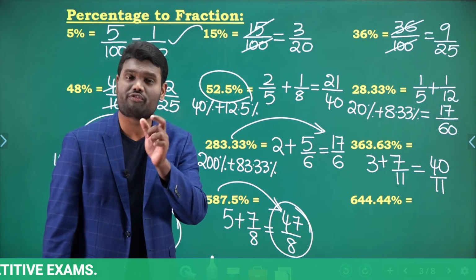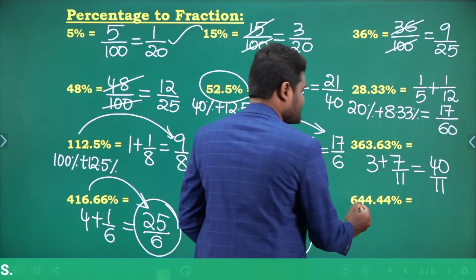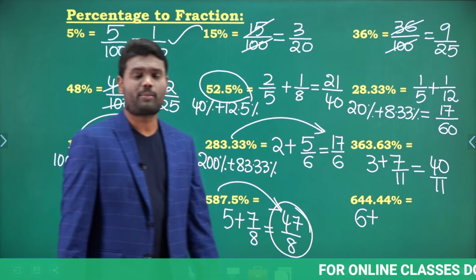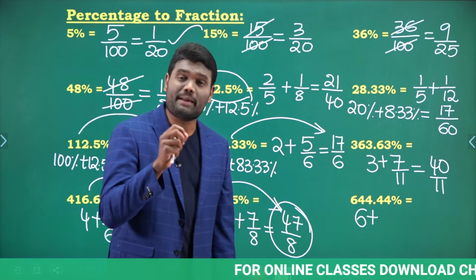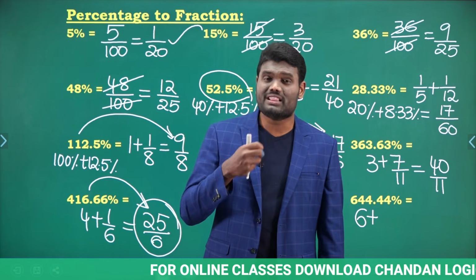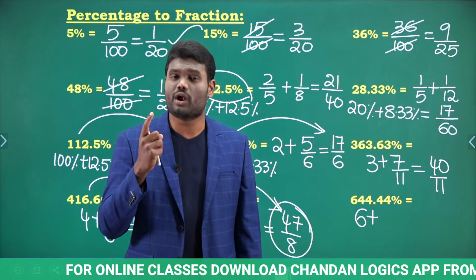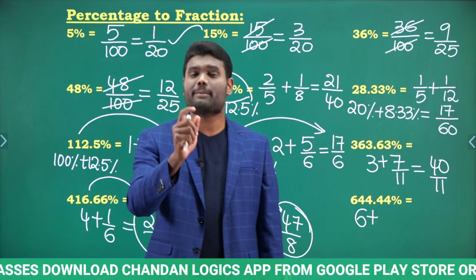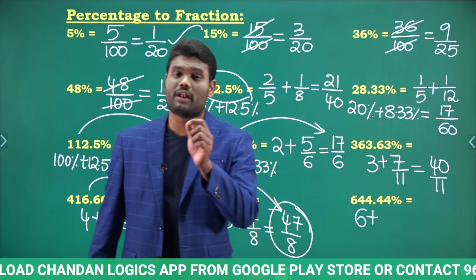644.44% in terms of fraction. Now, you can write this as 600, which is 6, plus 44.44%. When the same digit is going to be repeated, I already told you it is going to be a multiple of 1 by 9. 1 by 9 is nothing but 11.11%.